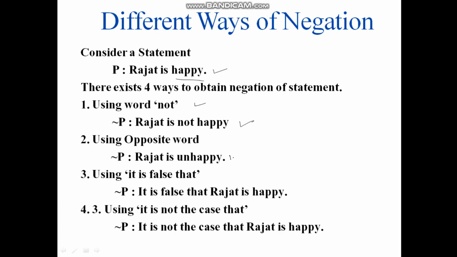So Rajat is unhappy. Even you can write it in a false way, that Rajat is happy. So you can say that it is false that Rajat is happy. Or otherwise you can say that it is not the case that Rajat is happy. Okay, that's the same example I gave you in the last slide. Moving ahead, so these are the different ways to make use of negation.